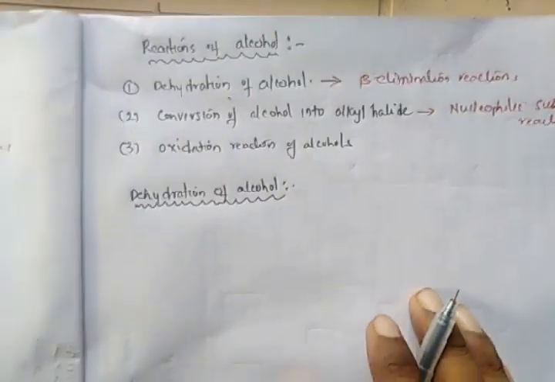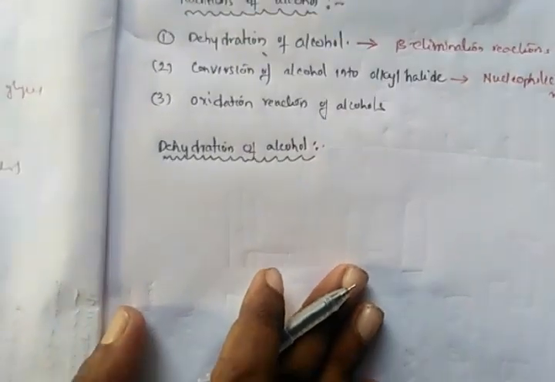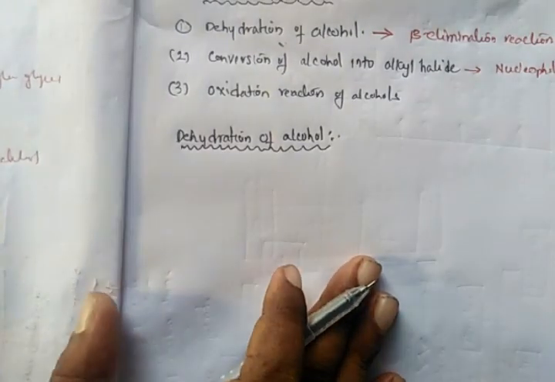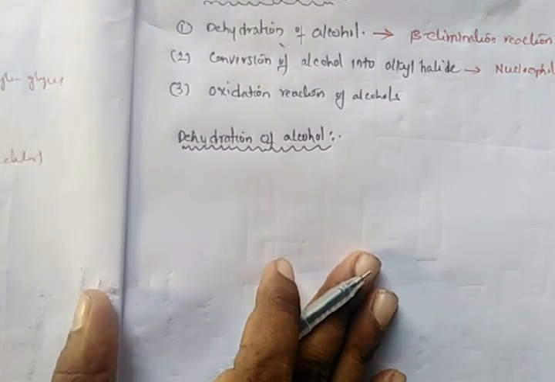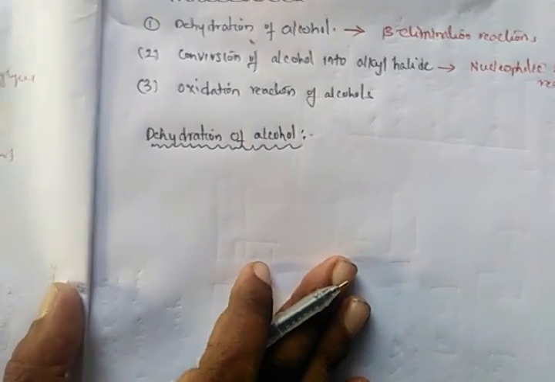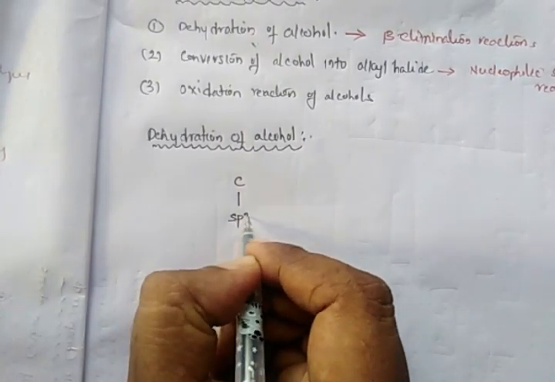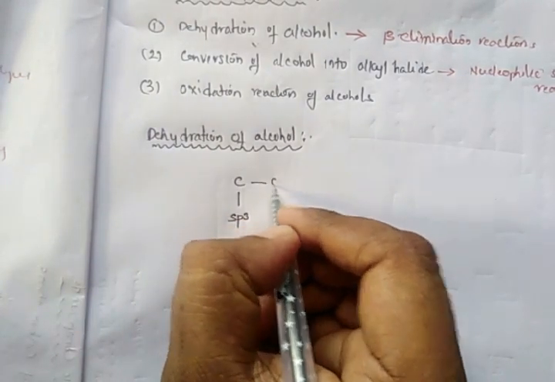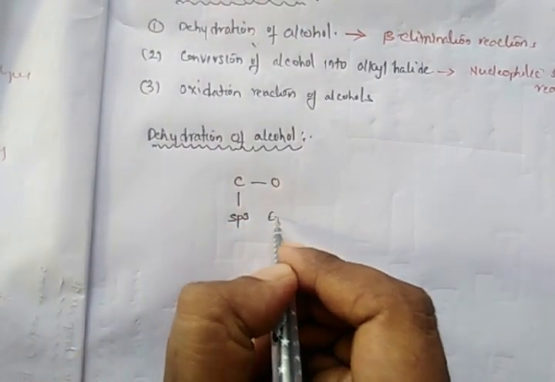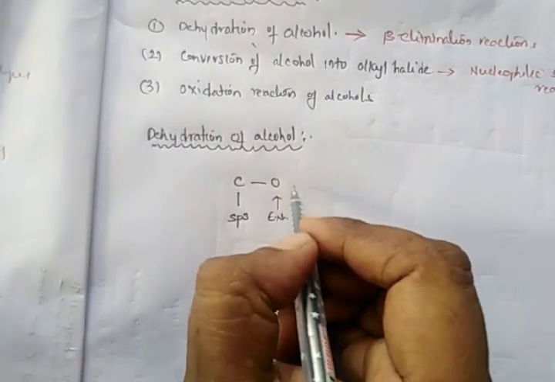Before discussing dehydration of alcohol, we have to know whether an OH group is a good leaving group or a bad leaving group. We already know that the carbon in alcohol is an sp3 carbon. It is bound to the electronegative atom oxygen, and we have hydrogen.